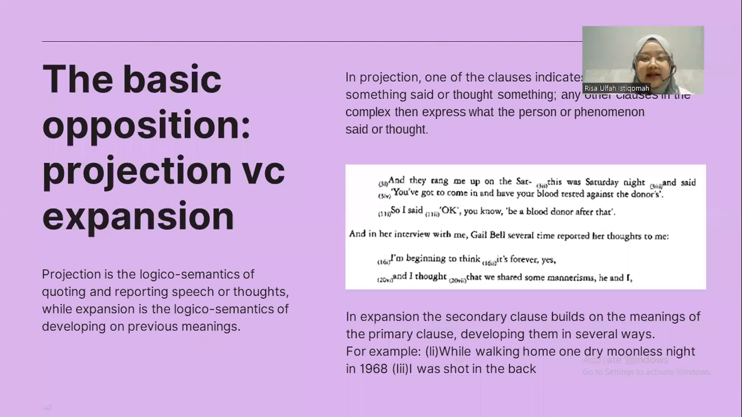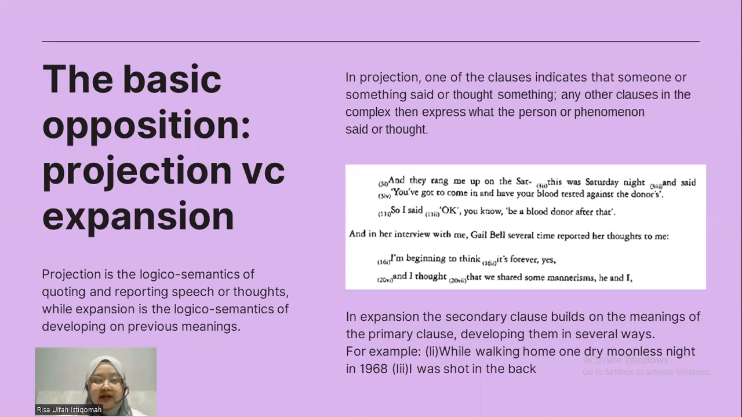Okay, the next slide is about the basic opposition, projection versus expansion. Projection is the logical semantics of quoting and reporting speech or thoughts, while expansion is the logical semantics of developing on previous meaning. In projection, one of the clauses indicates that someone or something said or thought something. Any other clauses in the complex then express what the person or phenomenon said or thought.